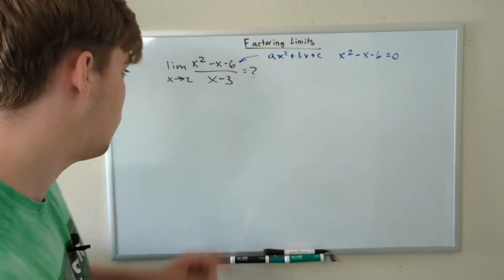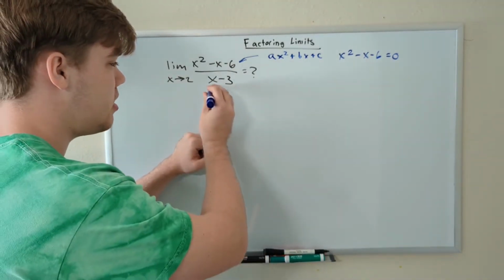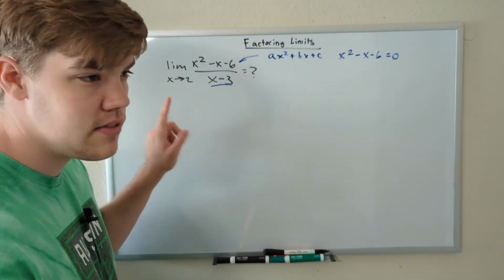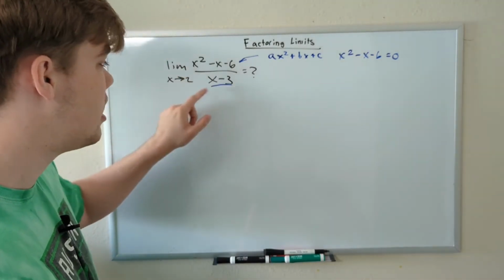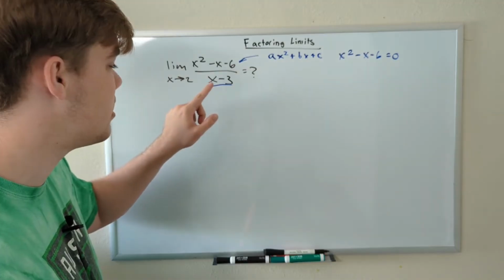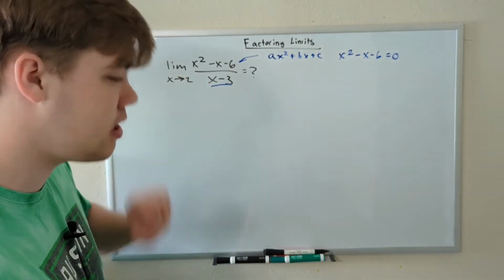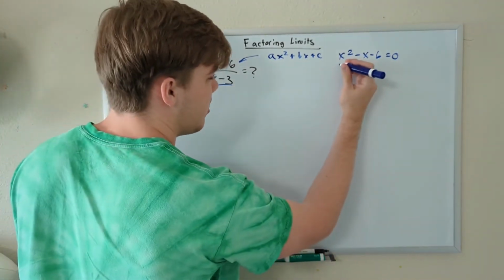Think you've thought of that factor? Well, one of our factors is just going to be this bottom function. The idea with factoring for limits is that we can cancel something out, and in this case with division, we're probably going to want to cancel out whatever is on bottom. So we know that one of our factors is x minus 3.